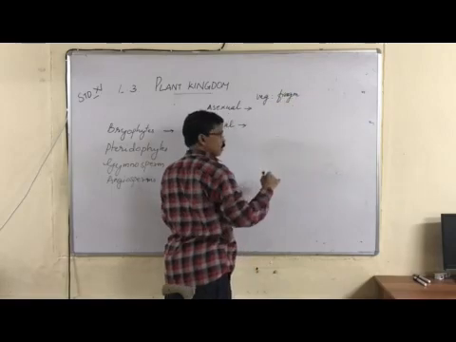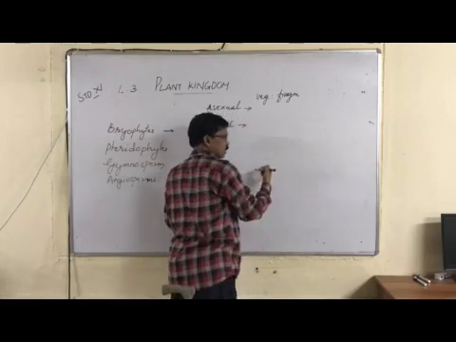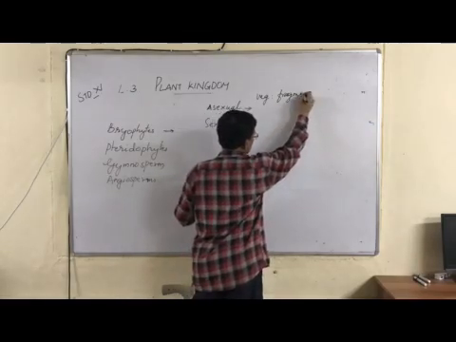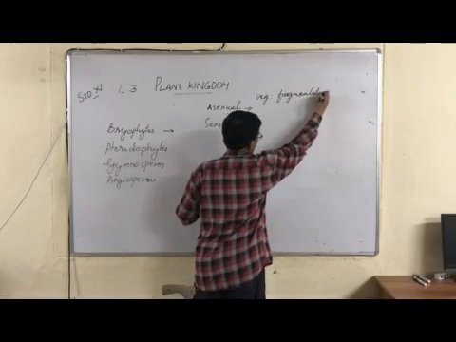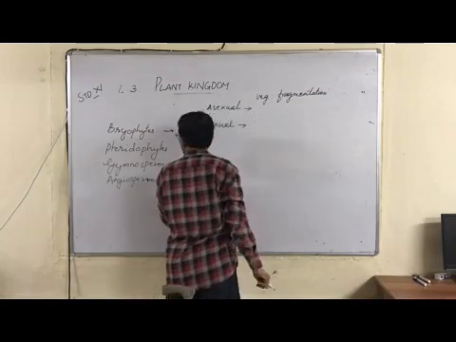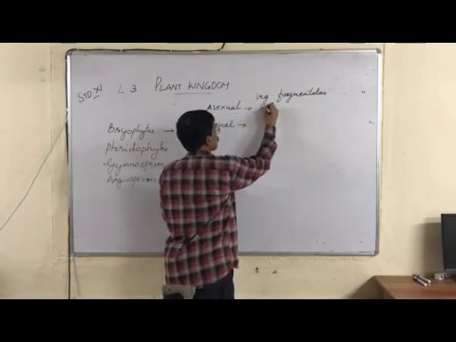Vegetative reproduction is a type of asexual reproduction, by fragmentation. Then bryophytes also reproduce asexually by different types of spores.